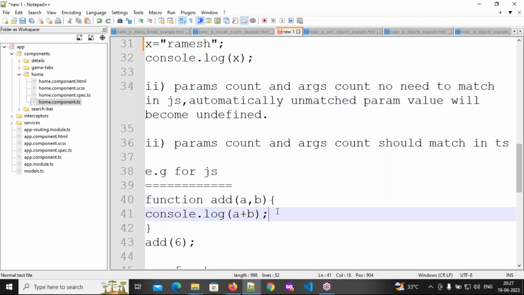So if you write any statement in a function, will that statement execute automatically? No. So what do we need to do? We need to call that function. So here I'm calling that function.